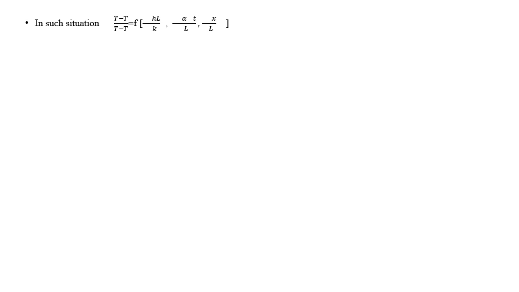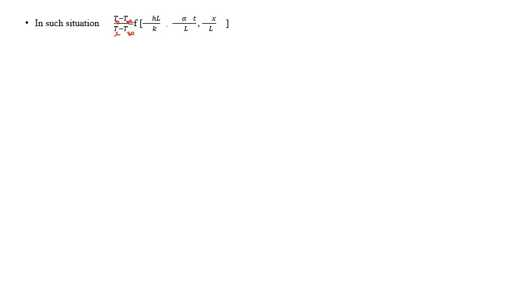In such a condition, the temperature distribution is T naught by T infinity, that is the surrounding temperature, divided by Ti, the initial temperature, T infinity.